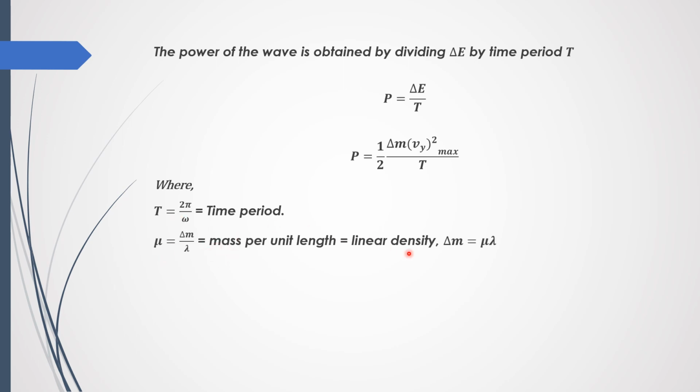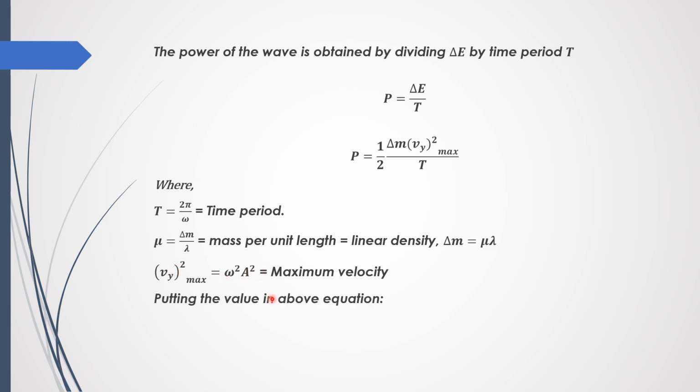And if we talk about linear density, it is mass per unit length. So here we have considered the distance equal to lambda, and it is represented by mu. Mu will be equal to delta m upon lambda, and so delta m is equal to mu lambda. And vy max squared is equal to omega squared into amplitude squared, which is the maximum velocity for a simple harmonic oscillator. Now we just put the value of these three quantities in the above equation.